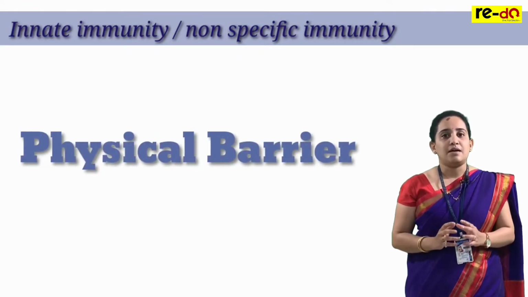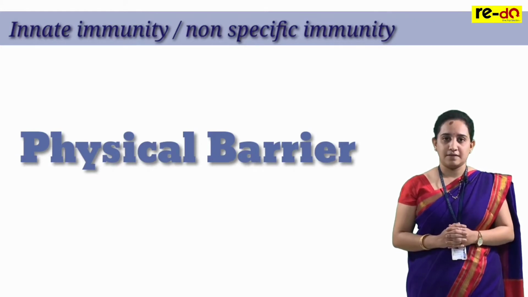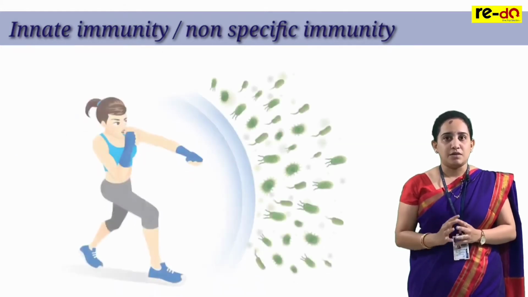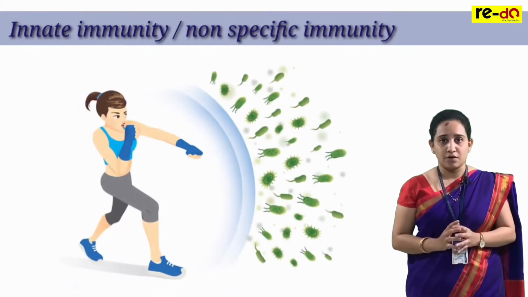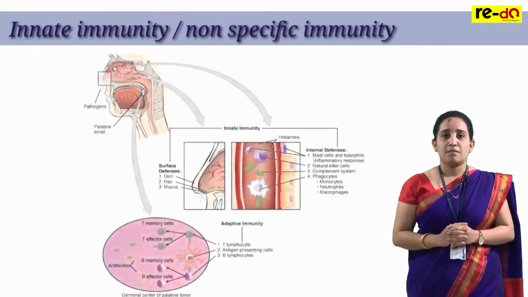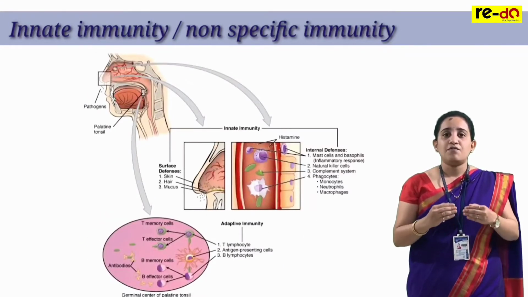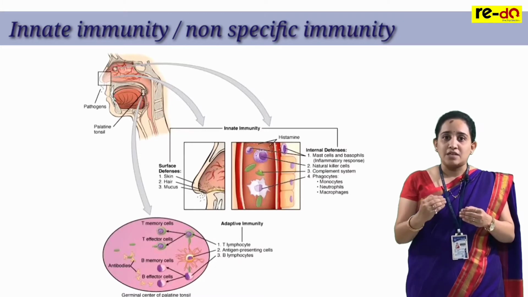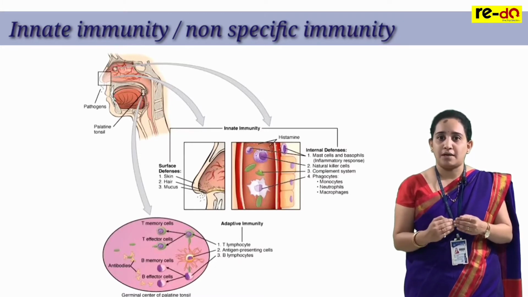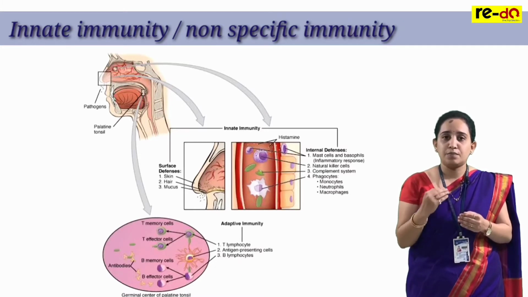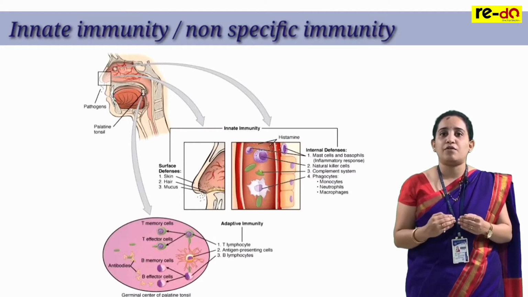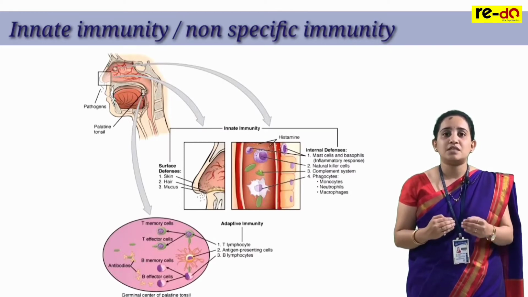Now let us understand what this physical barrier is. It represents the first line of defense. Why? Because it is the first gate for the entry of the pathogen into our body, and it tries to prevent or stop the entry of this pathogen in the first line itself.